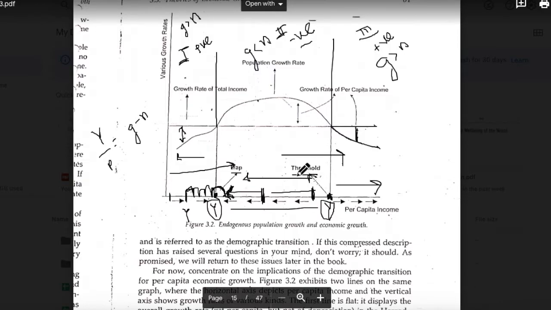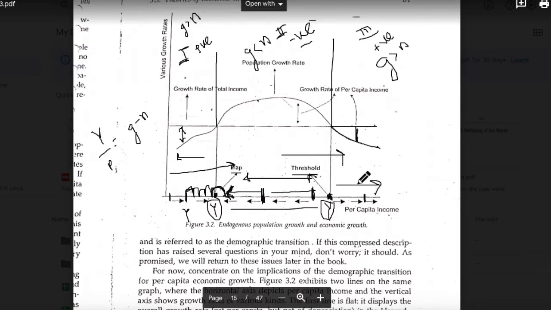And that's why this is called the threshold level of income. Suppose your economy started at this point, suppose your initial level of per capita income was at this point, then this economy will never face these two zones, because this is the threshold level of income and it is already above it.